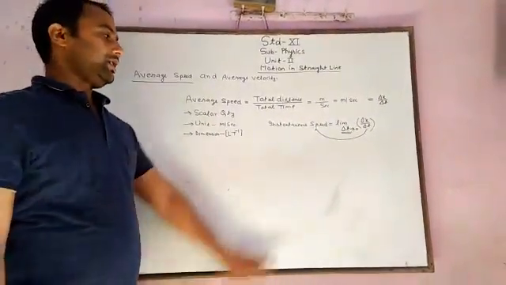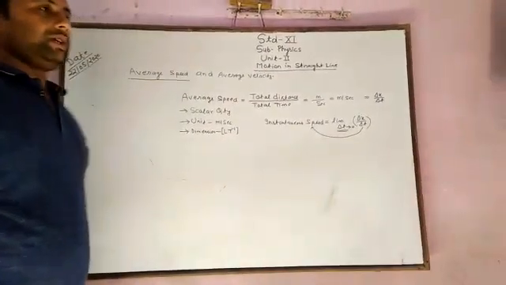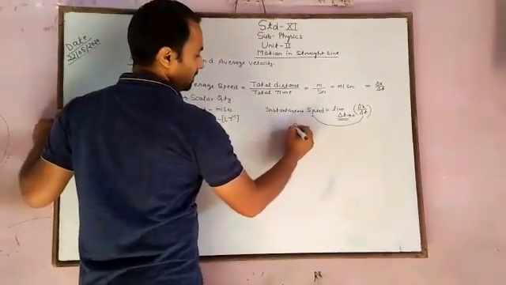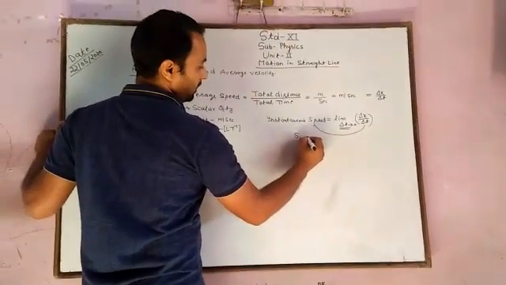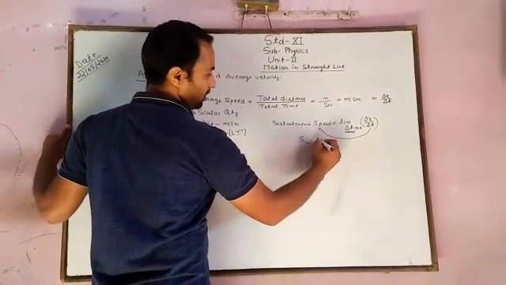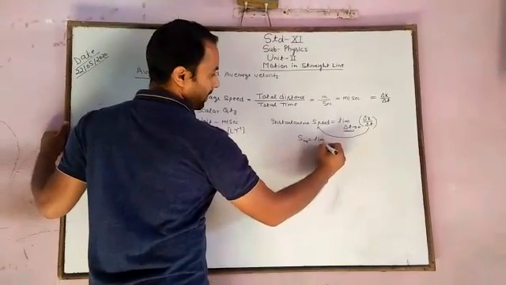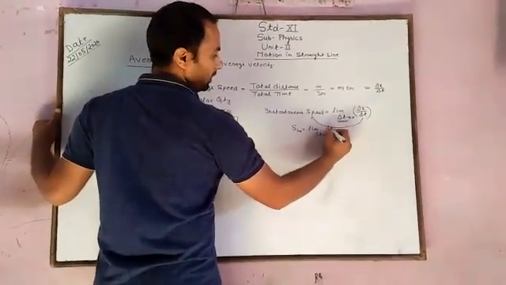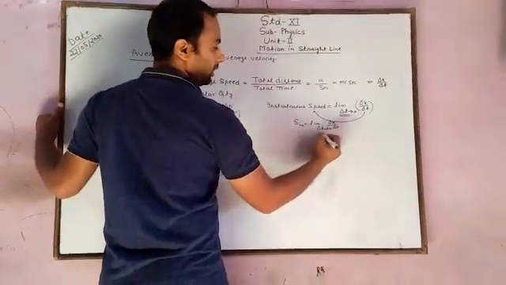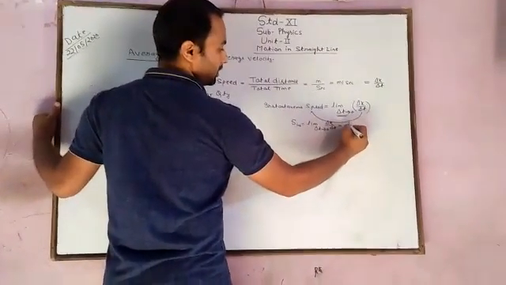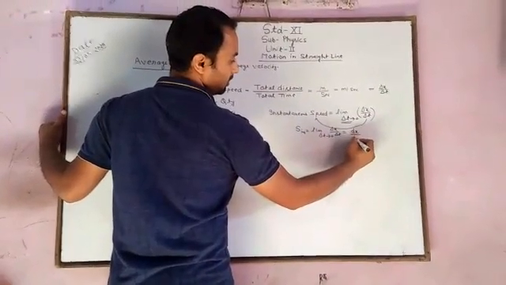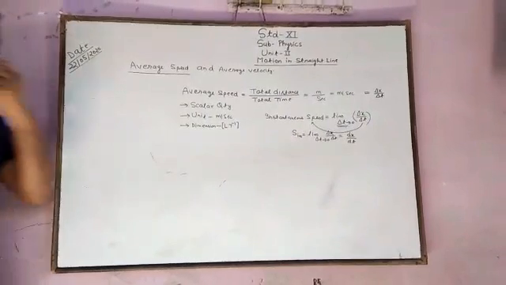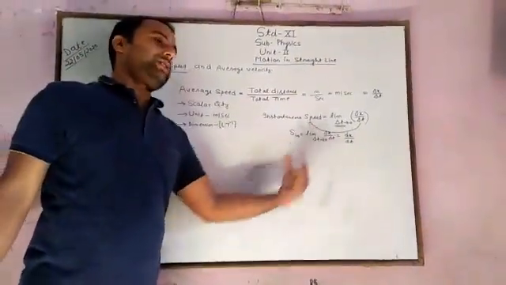We have to remember that instantaneous speed is equal to limit delta t tends to 0 of delta x over delta t, and this is written as dx over dt. This is the differential form of the average speed.